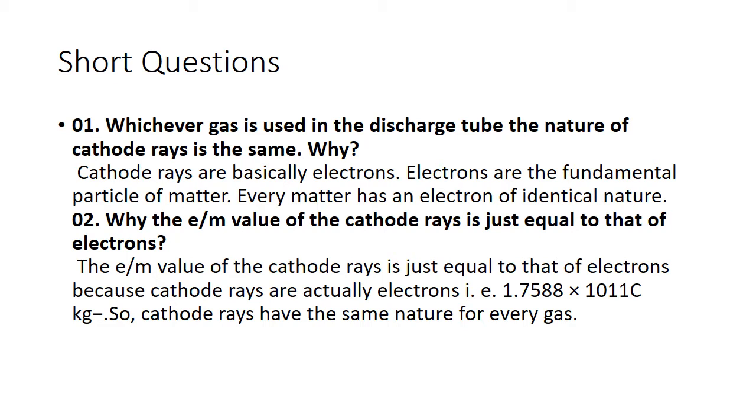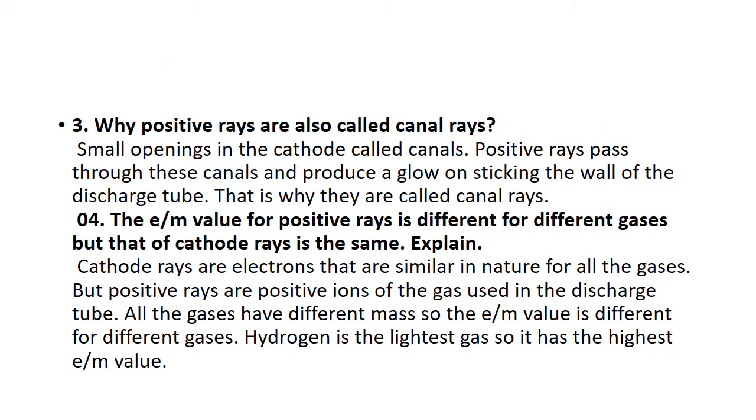Why is the charge to mass ratio of the cathode rays equal to that of the electrons? Because it is the same answer. The charge to mass ratio of the electron and the cathode rays is the same thing. The charge to mass ratio of the cathode rays is equal to that of the electron, because the cathode rays are actually electrons.